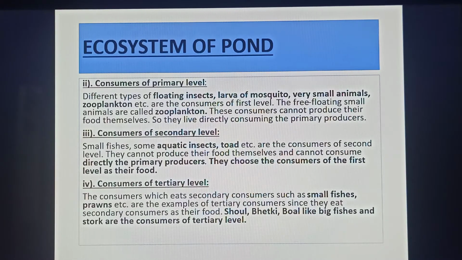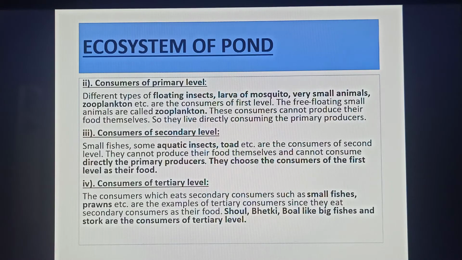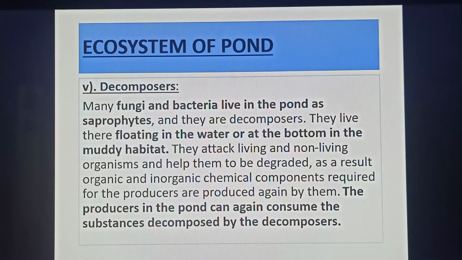Then the consumers of the tertiary level are those which eat secondary consumers such as small fishes, prawns, etc. They are tertiary consumers since they eat secondary consumers as their food. Examples of tertiary consumers of a pond ecosystem are big fishes like shoal, vetki, boal, and storks.